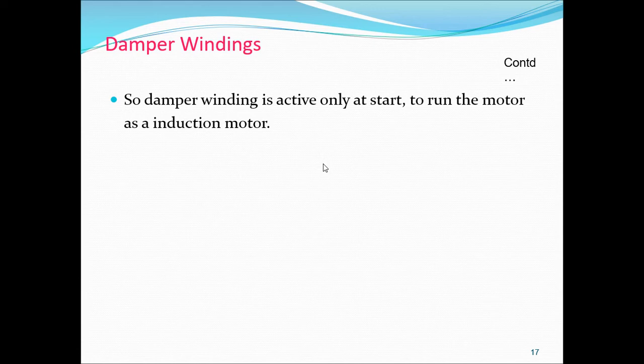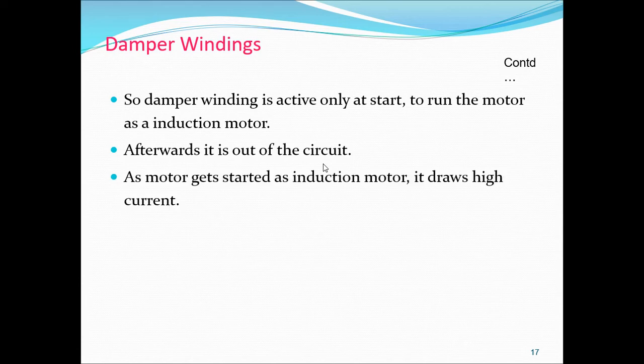Once the motor is running continuously, then what happens? Automatically, the current flowing in the damper winding is zero. So there are no losses. Afterwards, it is out of the circuit. Because of this, there are no losses in the damper winding.